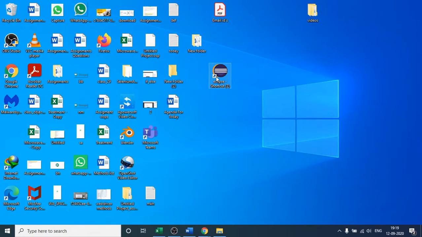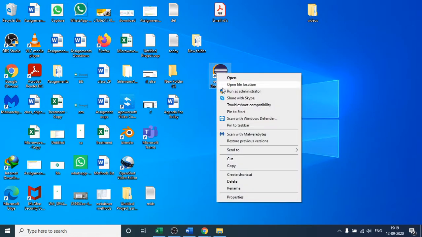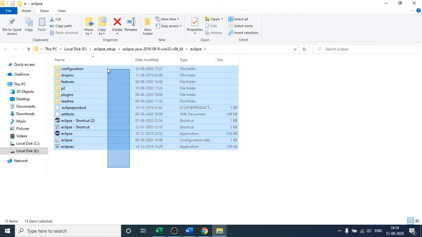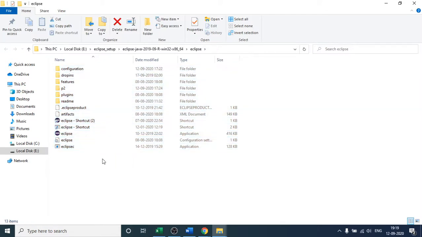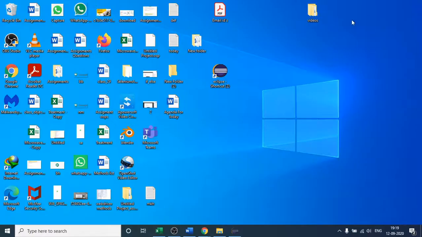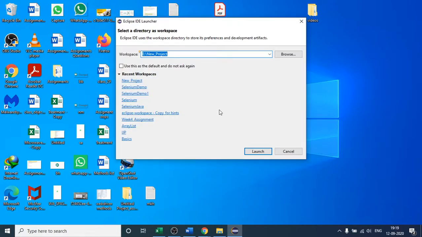So this is just a shortcut. Let me tell you how it will look. Open file location. After you finish extraction of the Eclipse application, you will see something like this. Just double click this, and it will launch your Eclipse. We are going to write every code of Selenium in this Eclipse editor only. After that it will ask you for a path.